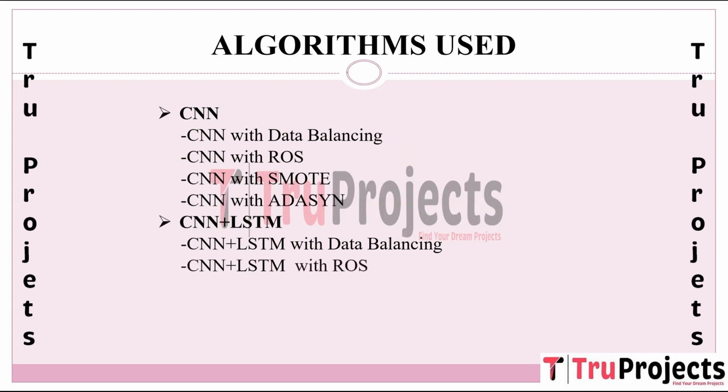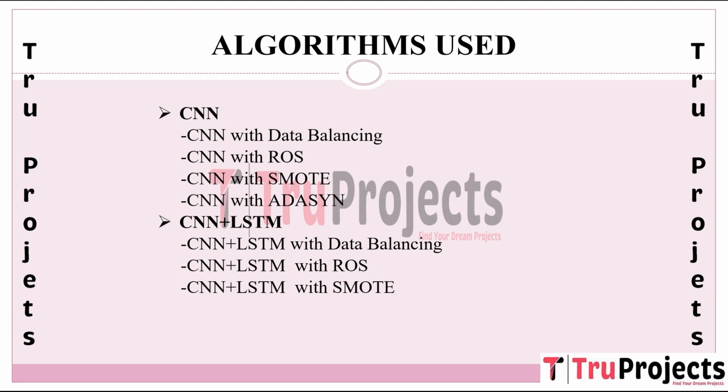CNN plus LSTM with ROS. Similar to the CNN plus LSTM with data balancing, this approach uses ROS, random oversampling, to balance the dataset before training the CNN plus LSTM model. The combination of CNN and LSTM layers along with the balanced dataset enhances the model's ability to detect diverse network intrusions.